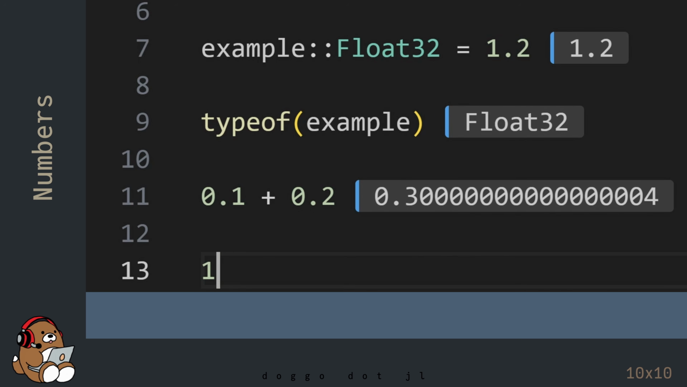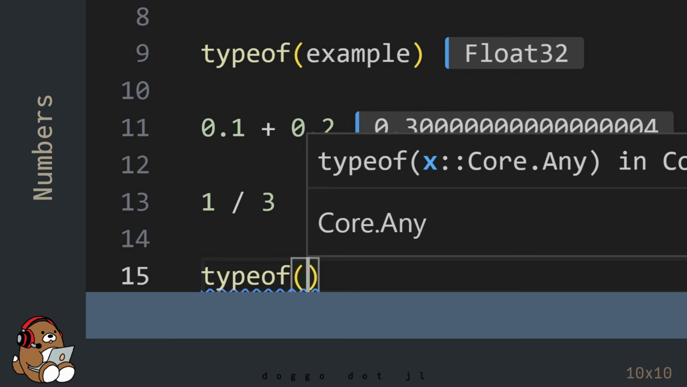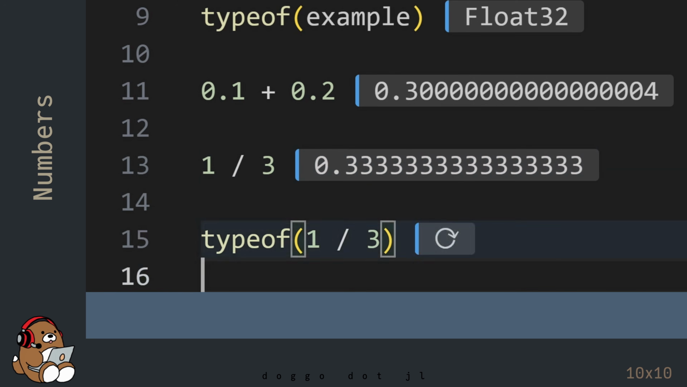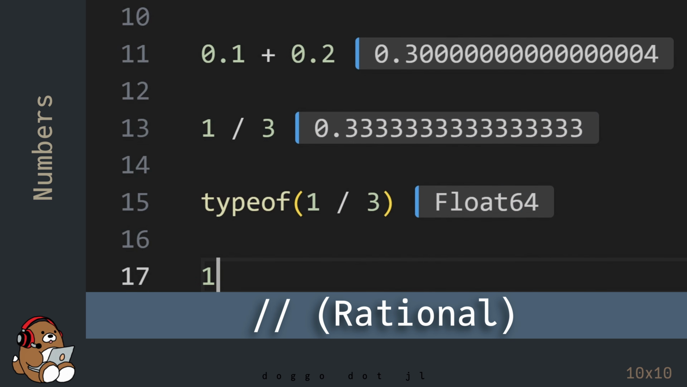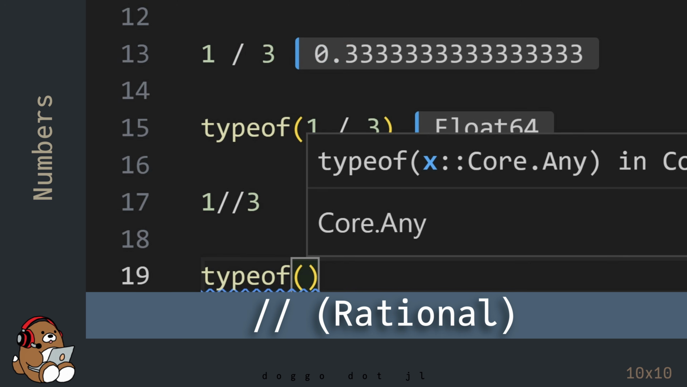Speaking of values between 0 and 1, Julia also supports rational numbers, also known as fractions. So in this example, 1 divided by 3 is 0.3 repeating, which is a 64-bit floating point number. But if you use the double forward slash character, that will generate the fraction 1 over 3.